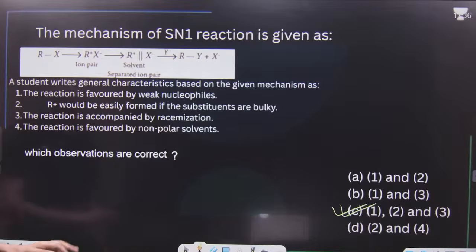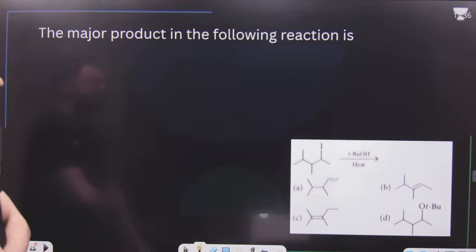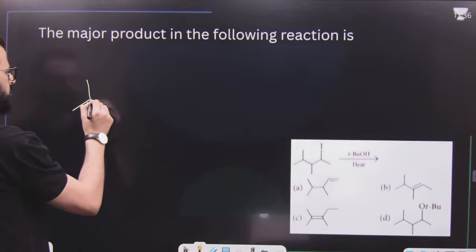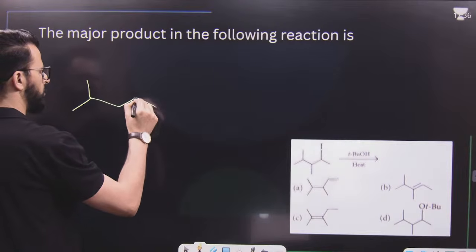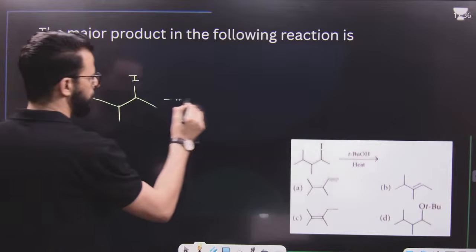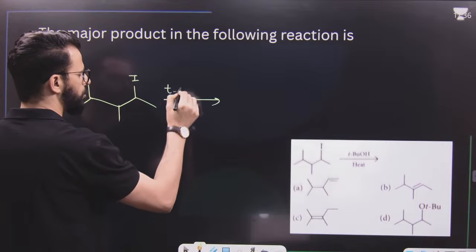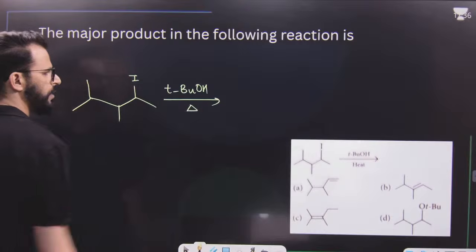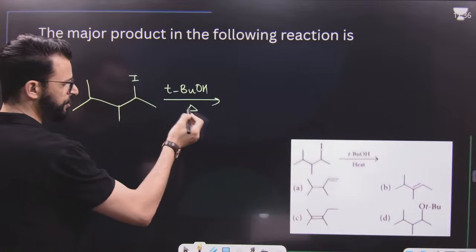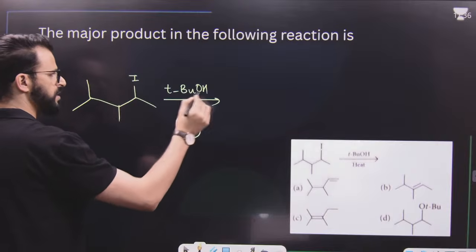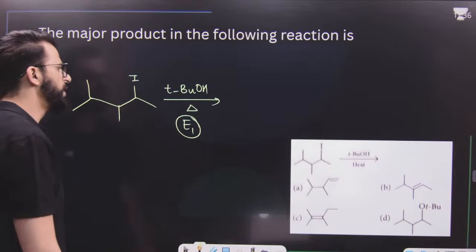Okay. After that, the major product in the following reaction. The reaction is like this. You have to tell me the major product. It is tertiary butyl alcohol, and then heat. As heat is there, it favors elimination. But this is a polar protic solvent, so this is an E1 reaction.